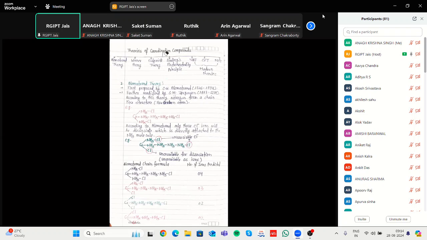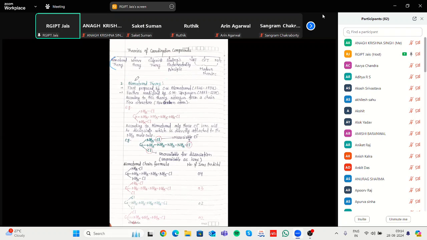There are different types. In case of a covalent compound, there are different theories: first is Lewis theory, second is VSEPR, third is VBT, and fourth is MOT. But in case of a coordination compound, there are different theories. The trend goes this way. First, that is